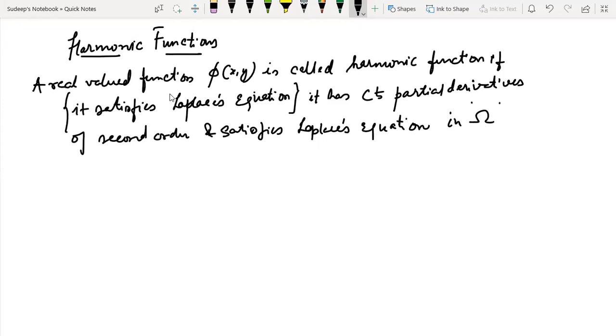So I'm saying that if a real valued function is such which has continuous second order partial derivatives and it satisfies the Laplace's equation.